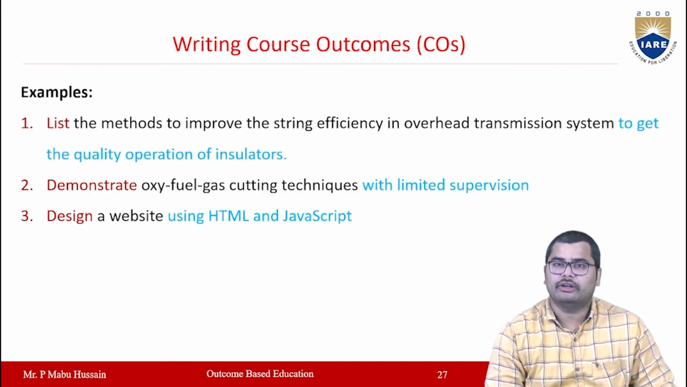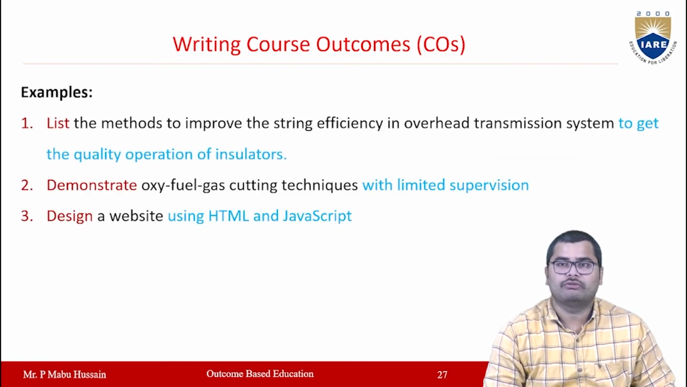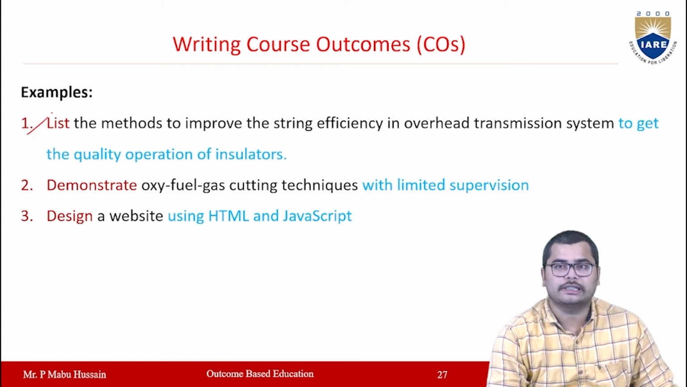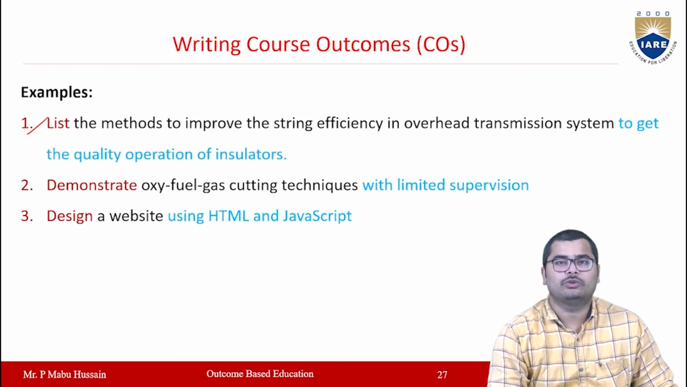Here we have given some examples for COs. The first one is: list the methods to improve the string efficiency in overhead systems to get the quality operation of insulators.